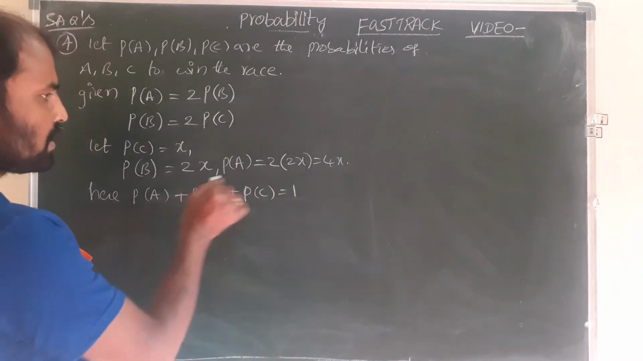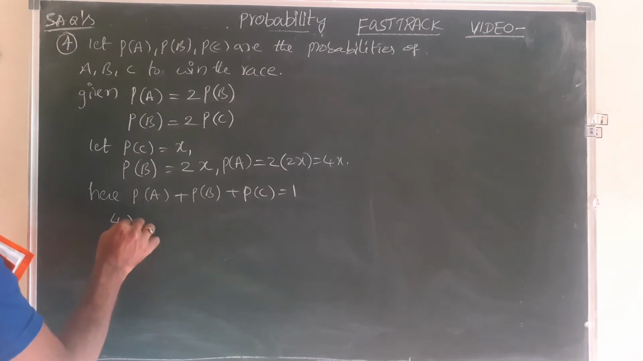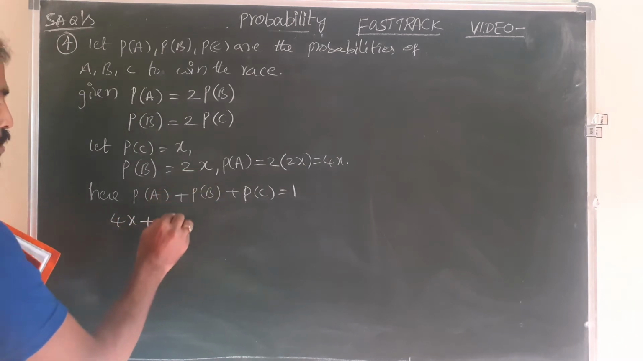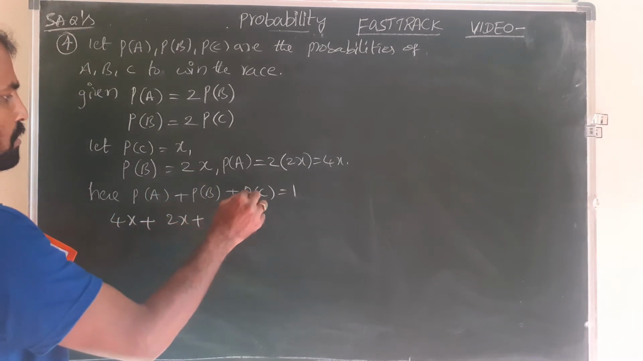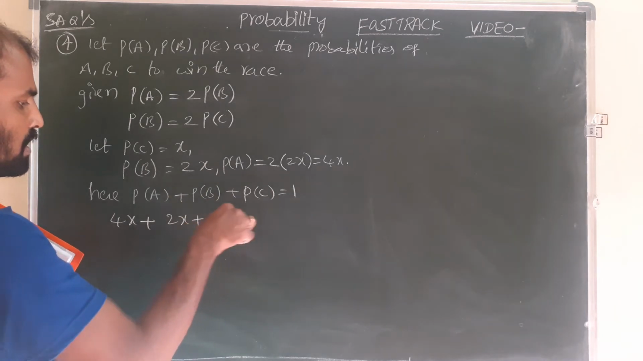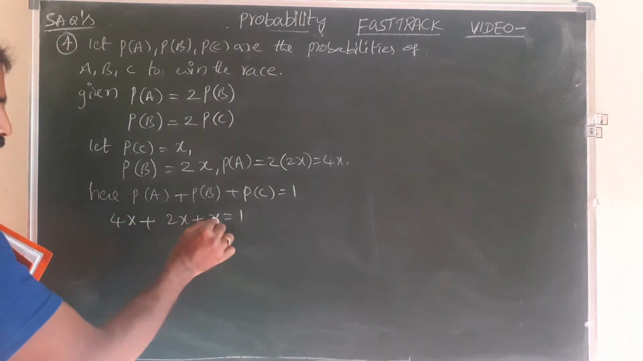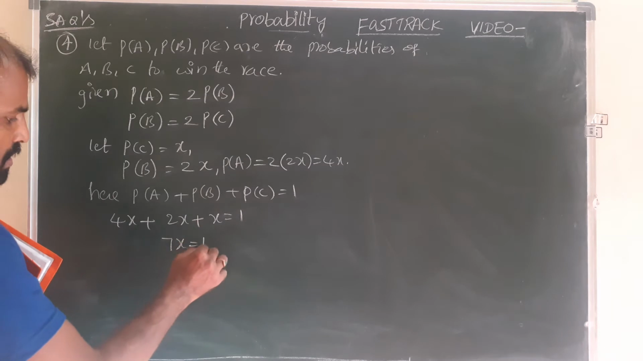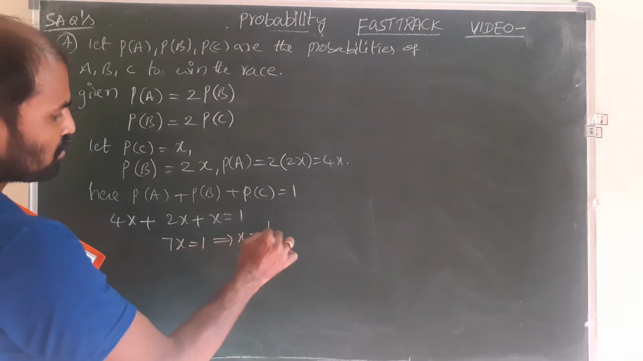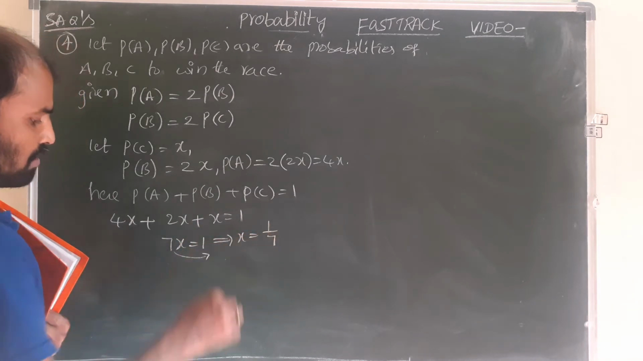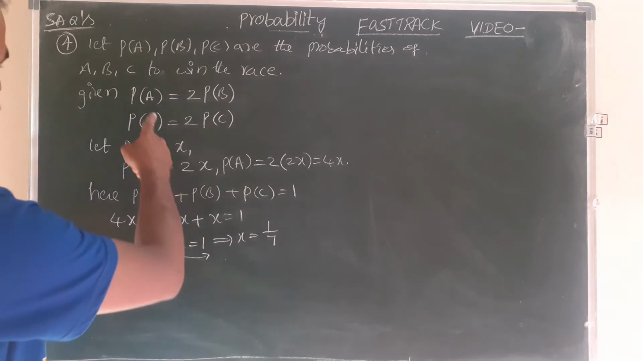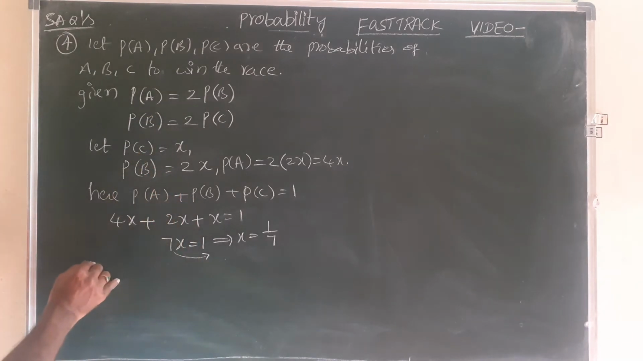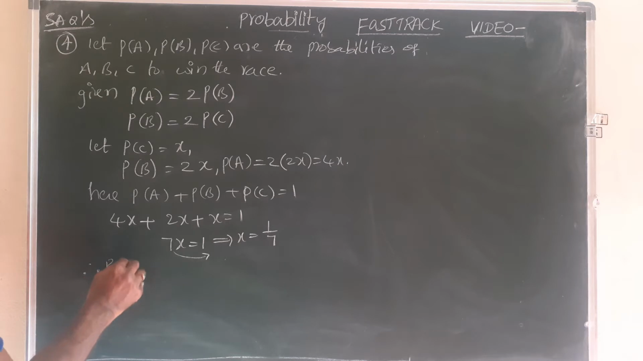Now what is P of A here? 4X. And P of B is 2X, and P of C is X. Becomes 1. Now 4X plus 2X plus X is 7X. 7X equal to 1. From this X is equal to 1 by 7. We require P of A, P of B, P of C. So therefore required probabilities.